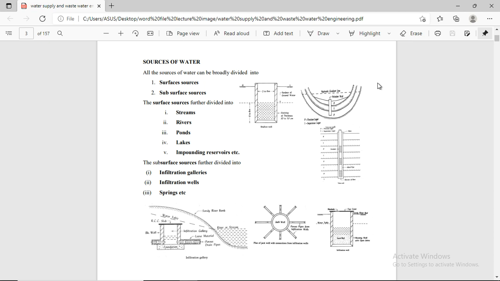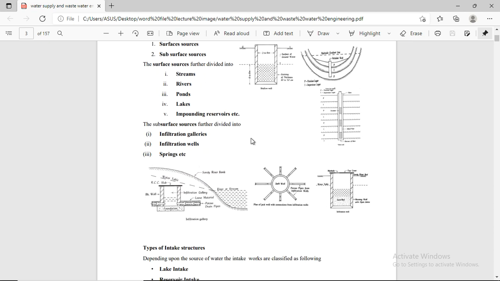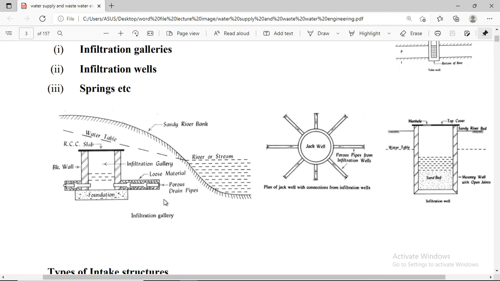The subsurface source is further divided into different types. The first is the infiltration galleries, the second is the infiltration wells, and the third is the spring, etc. We have different kinds of subsurface sources. Infiltration galleries, as we see in the picture, are a ground structure with the water table here. We have the foundation.